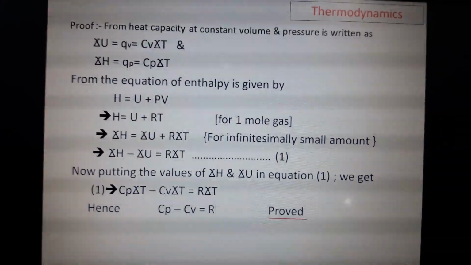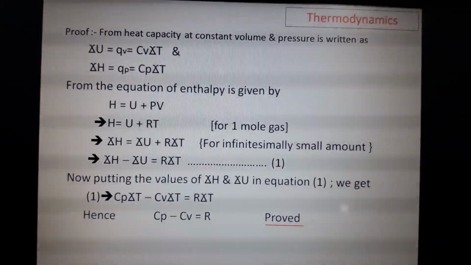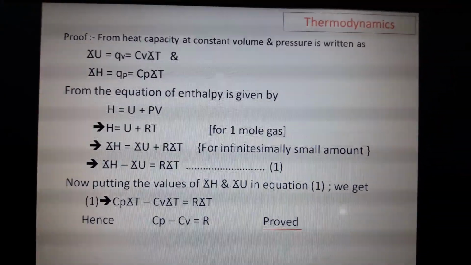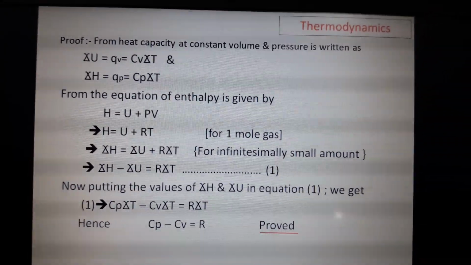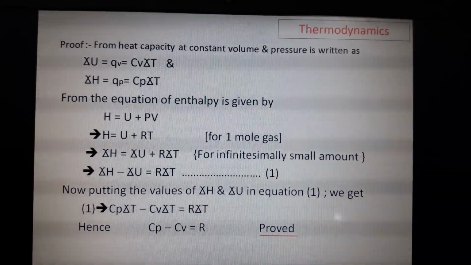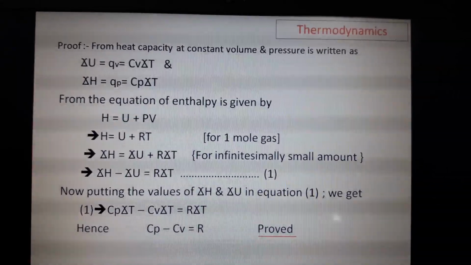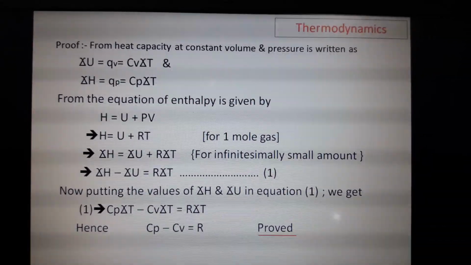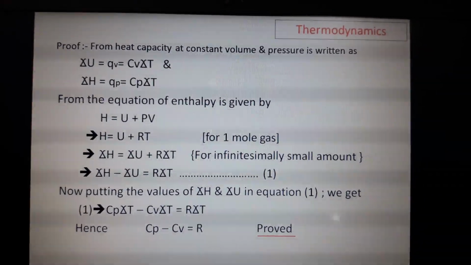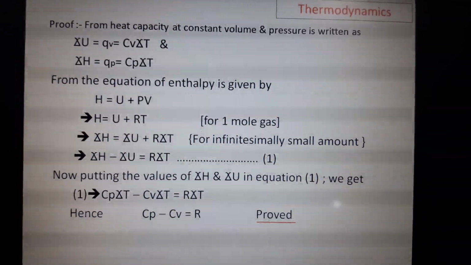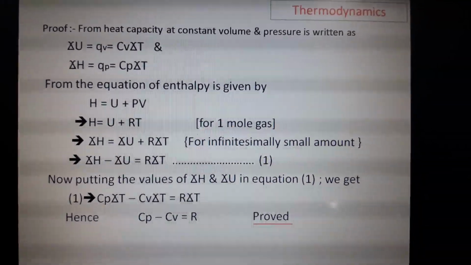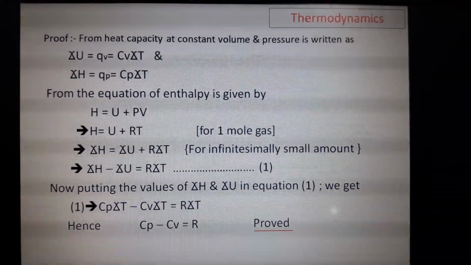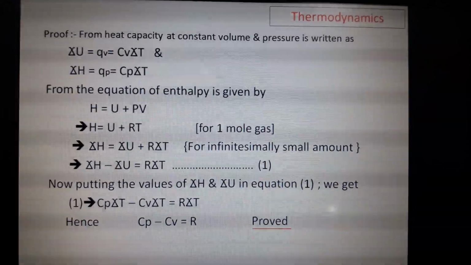Okay, this is the derivation. We know that Cv equals delta U by delta T and Cp equals delta H by delta T. Here, putting the equation H equals U plus PV, from the ideal gas equation PV equals RT for 1 mole of gas, H equals U plus RT. For a small change, d can be used.